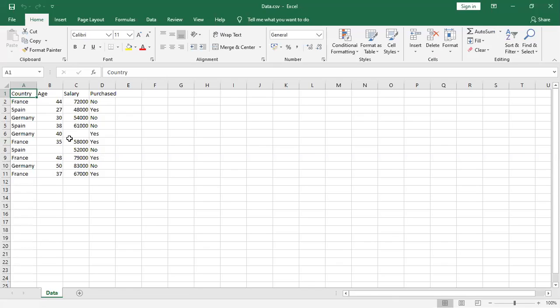In these rows, for the Germany country, I have the age of the specific person and he purchased the specific product, whereas his salary is missing. And coming to this eighth person, his age column is missing and his salary is specified, and he did not purchase the specific product. So these are the missing values.